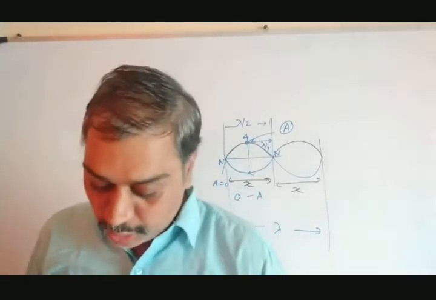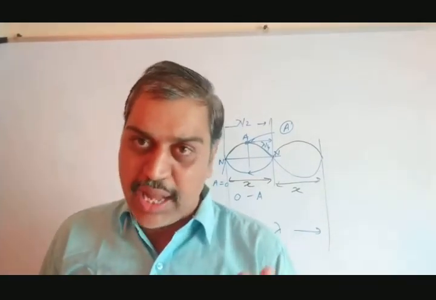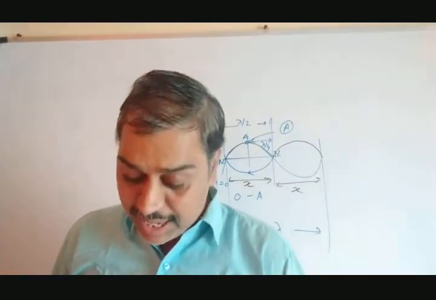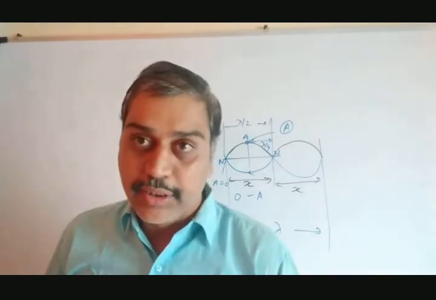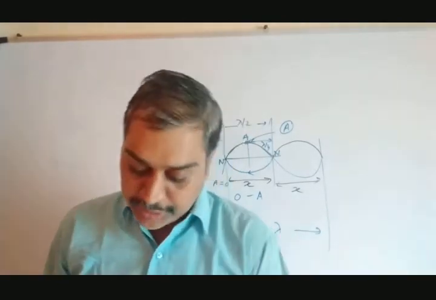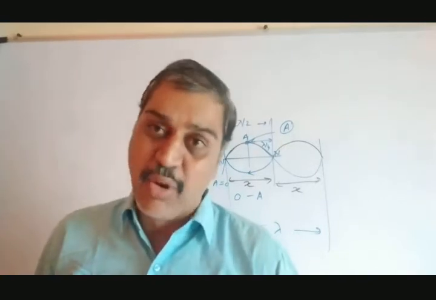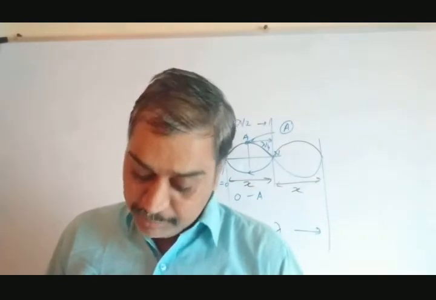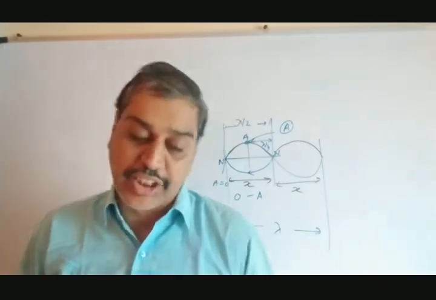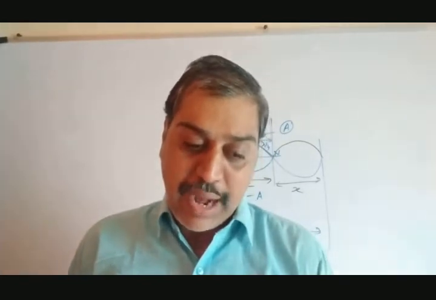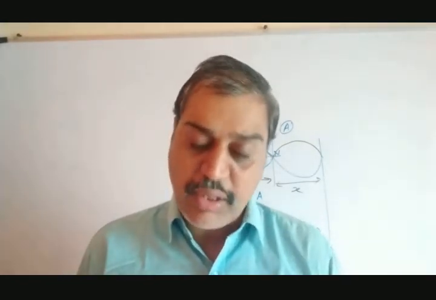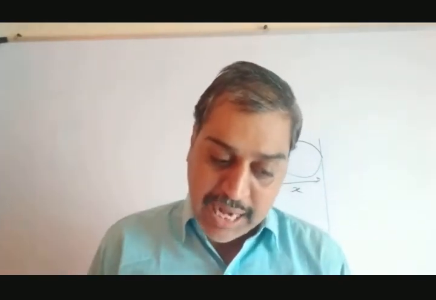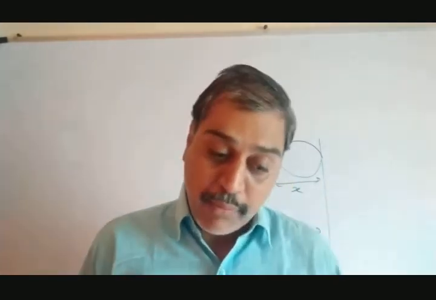Let's go to the next. All particles except those at nodes are vibrating. Remaining all particles vibrate, or they possess some energy. There is no propagation of energy. This is a point to remember. There is no propagation, meaning no transfer, of energy. The wave is localized, remains as it is, stationary because its velocity is 0. Therefore, these waves are said to be stationary waves. Let's go to the next. All particles between adjacent nodes vibrate in phase. All particles between adjacent nodes in one loop vibrate in phase.